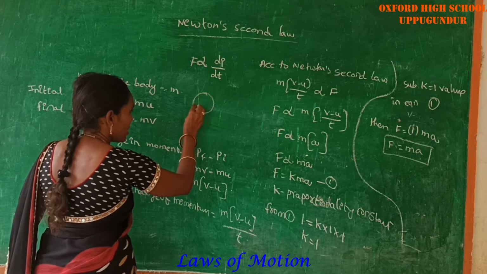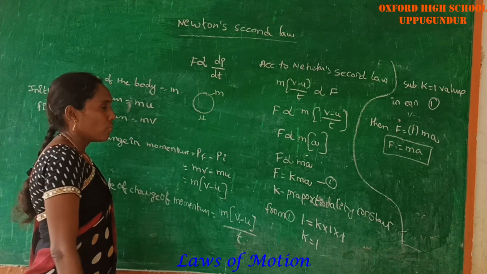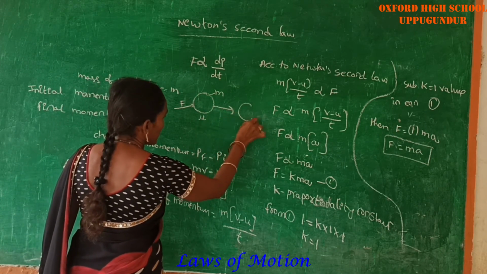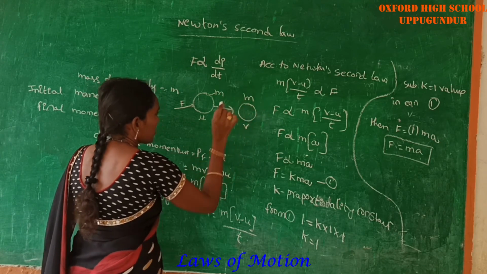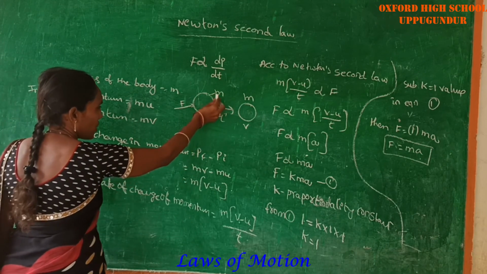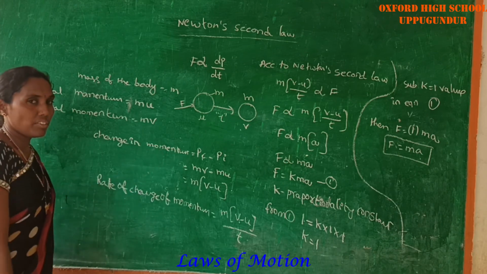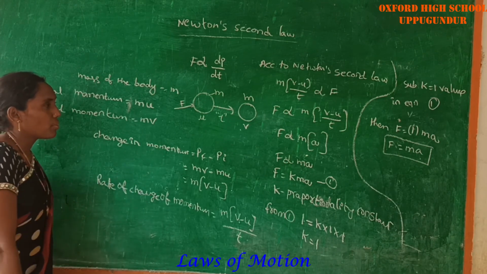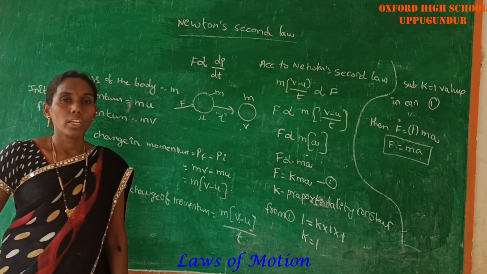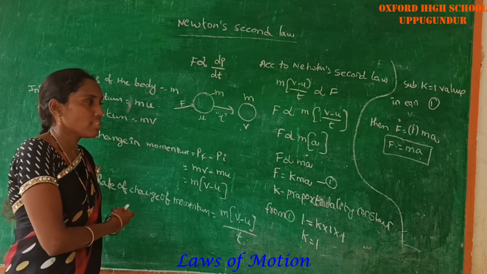Consider a body of mass m which is moving with the initial velocity u. We apply some force F on that body. It moves with a final velocity v in a time interval t. First you find the initial momentum, then the final momentum, then the change in momentum, then the rate of change of momentum, and finally by using Newton's second law we can derive F is equal to ma. This is the derivation of Newton's second law.